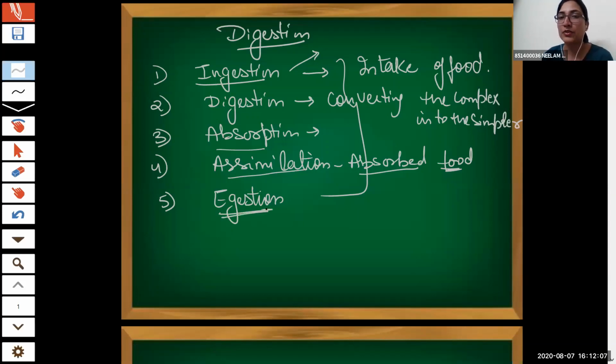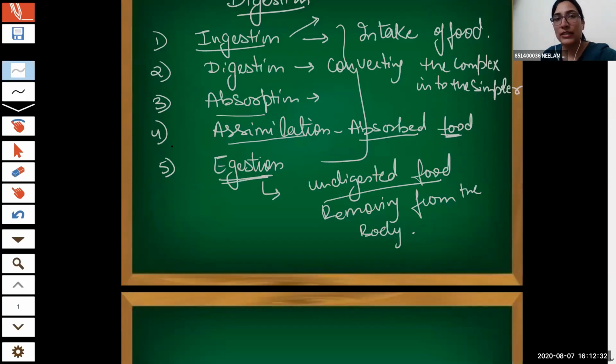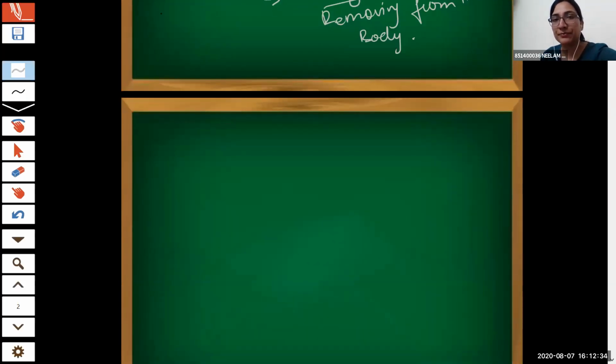And the final process is egestion, which is removing the waste, the fecal matter, the undigested food, from the body. That is known as egestion. So let's begin with the chapter.